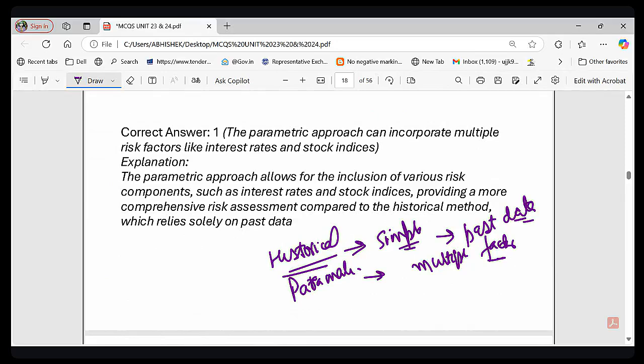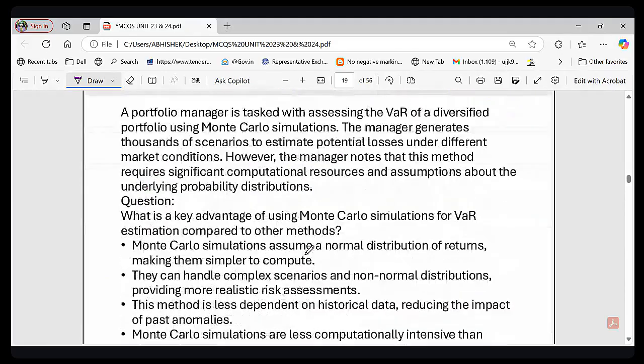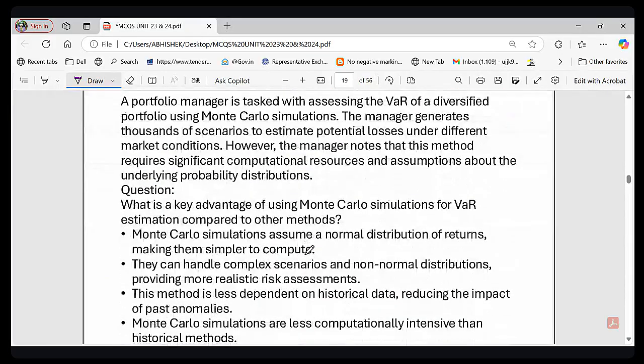I hope that makes sense to you. I hope it is clear now which is more favorable in which situation. Now let's look at this question. Let's look at the next question that we have.